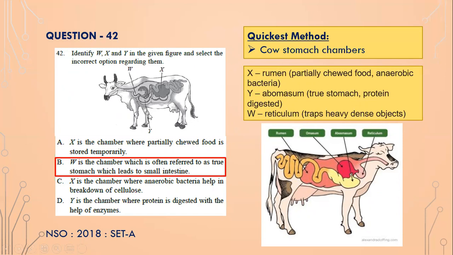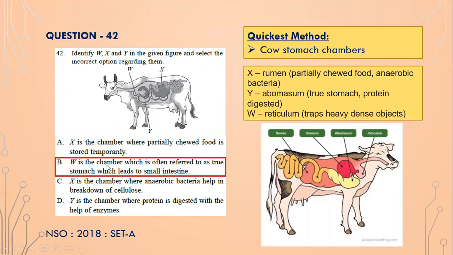And then Y, where is Y? Y is this portion. So Y is abomasum. Abomasum is the true stomach where proteins are digested. Okay. And then this is omasum, and then this is rumen. So X is rumen. Rumen has partially chewed food. It has anaerobic bacteria. So partially chewed food is stored here.